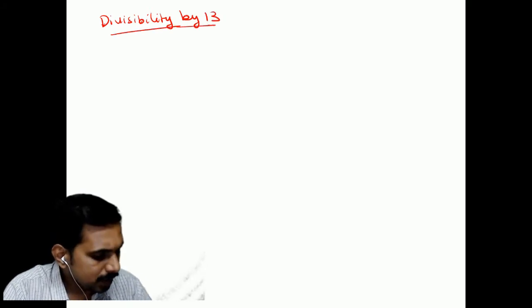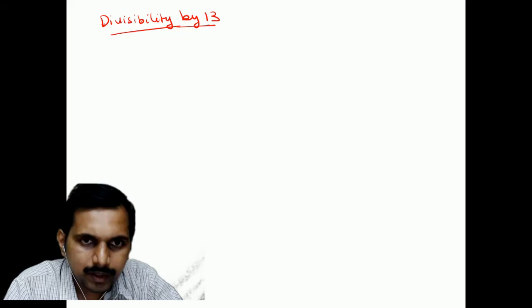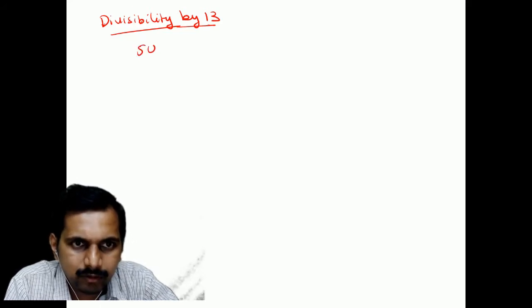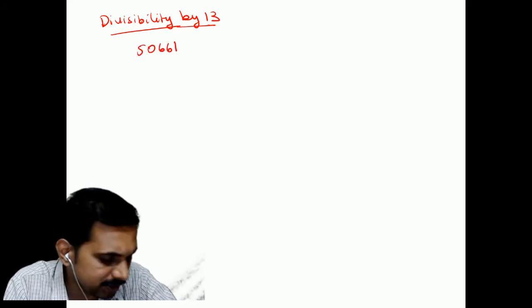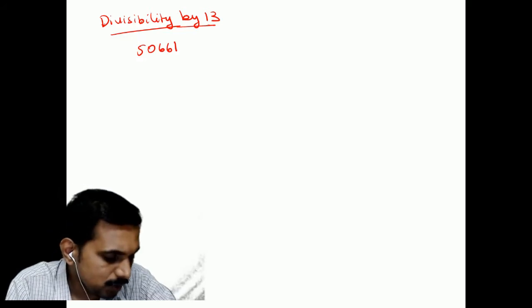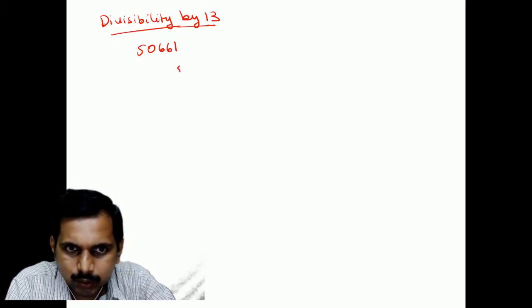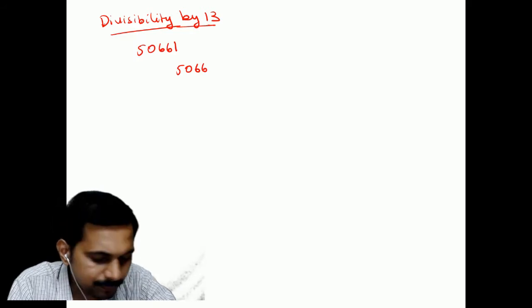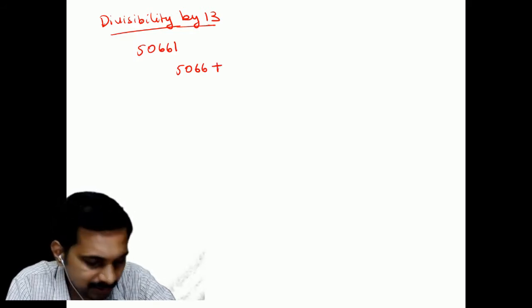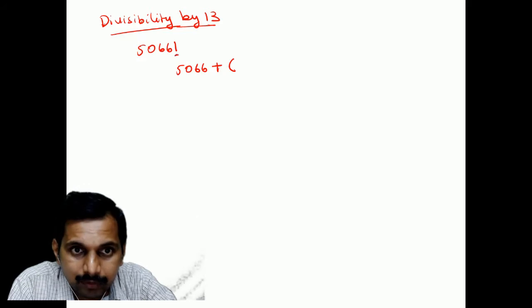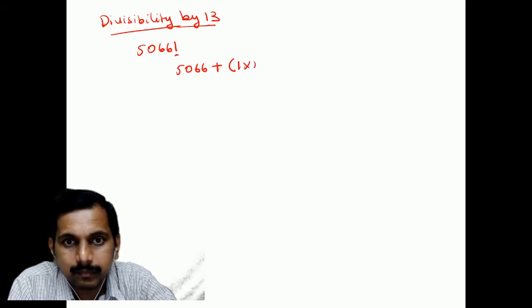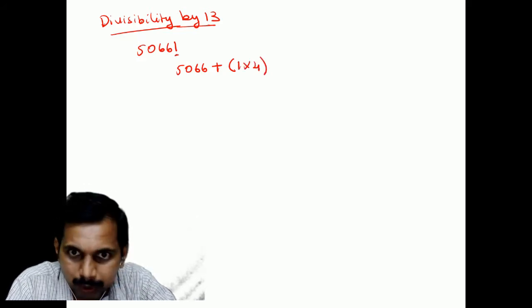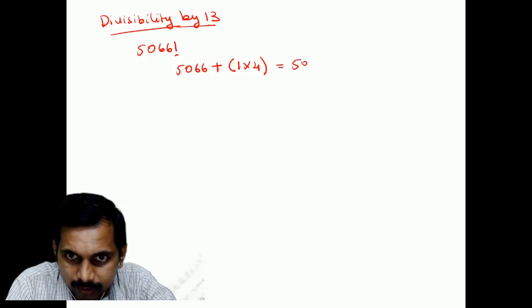Okay, what has to happen is, if I say 50661, whether it is divisible by 13 or not, what I should do is take the tens and add 4 times the ones, and whatever number you get, you put it here: 5070.